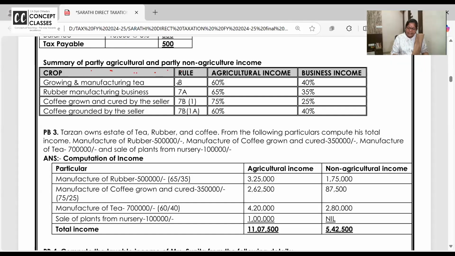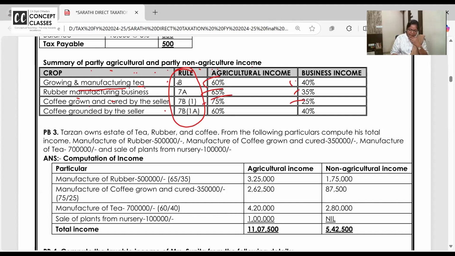Summary of partly agricultural, partly non-agricultural income. This is given by rules by the act. So don't go into insights कि मैम ये कैसे डिसाइड किया. कुछ लॉजिक से उन्होंने वर्कआउट किया होगा कि 60% when you are growing and manufacturing tea, 60 is agricultural, 40 is business. Rubber, 65 is agricultural, exempt. 35 is business income, taxable. Coffee grown and cured by the seller, 75 and 25.